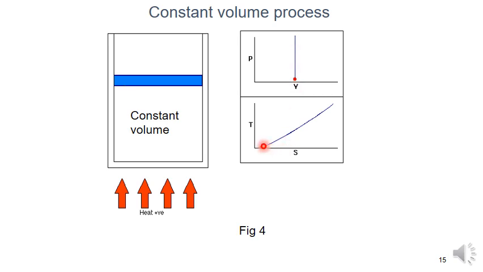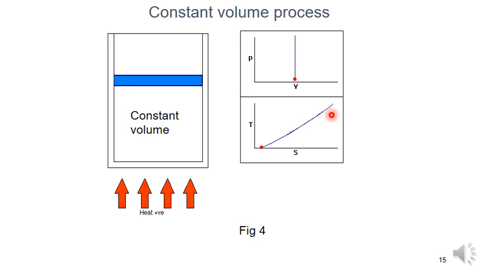So this is the TS diagram. The temperature also increases as the entropy increases. Temperature increases, entropy also increases. So this is a constant volume process, a very important diagram for the constant volume process.